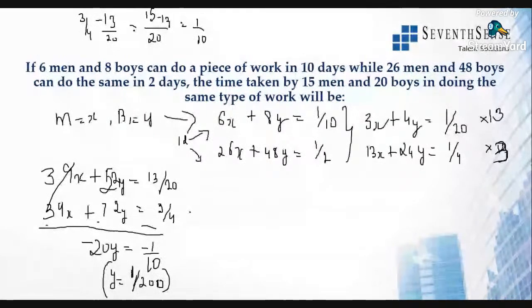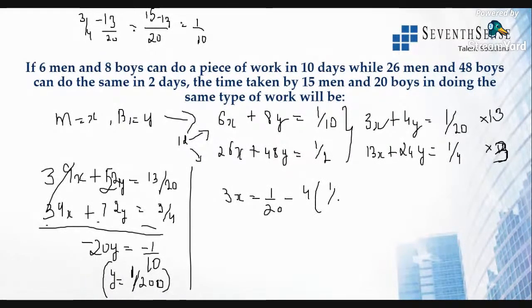Now find out the x value. Find out the x value with this equation. That is 3x is equal to 1 by 20 minus 4y. So y is 1 by 200. All right. Clear?